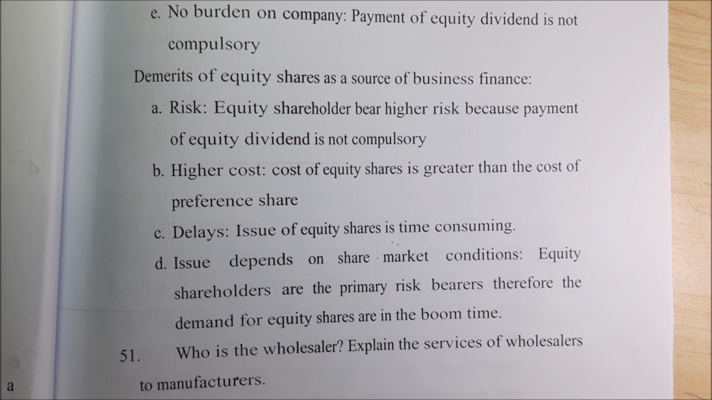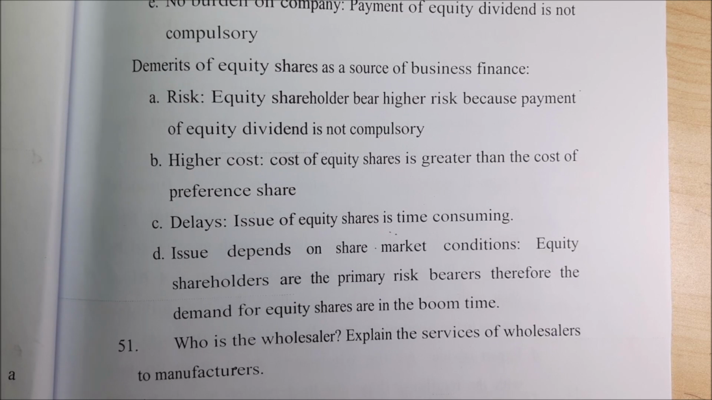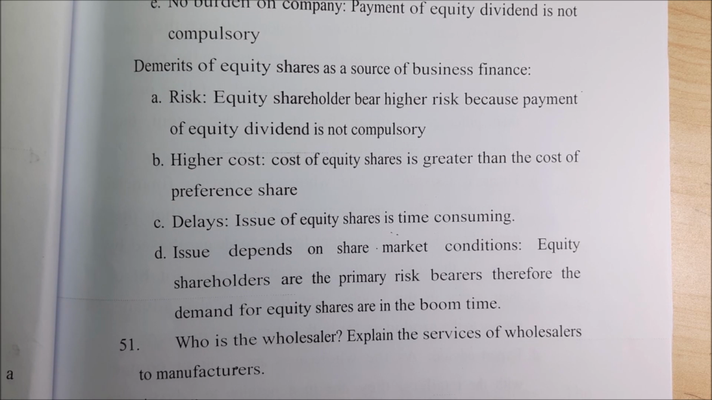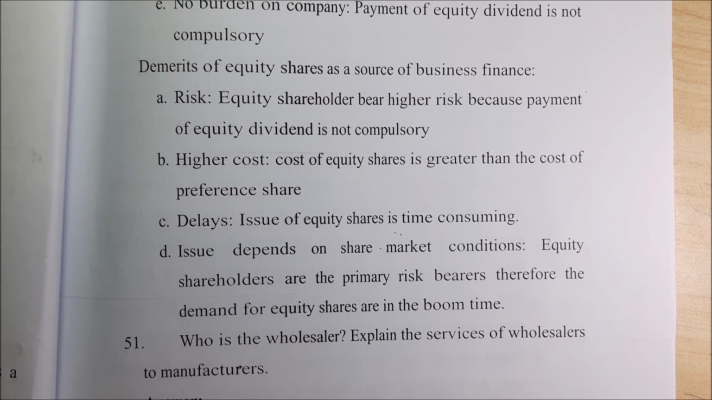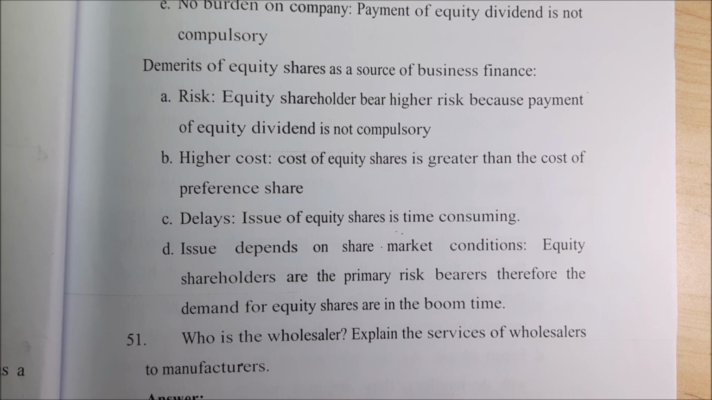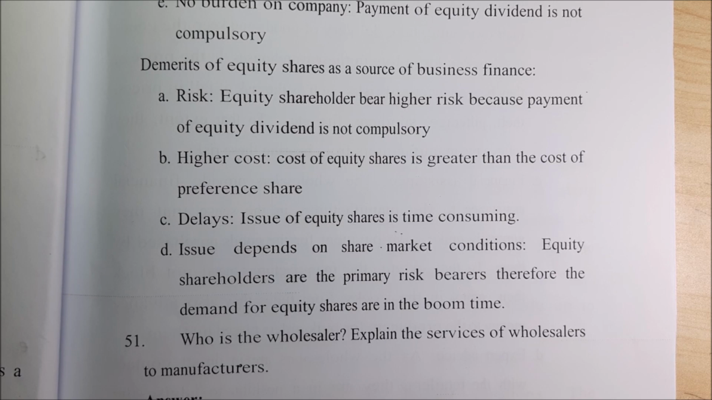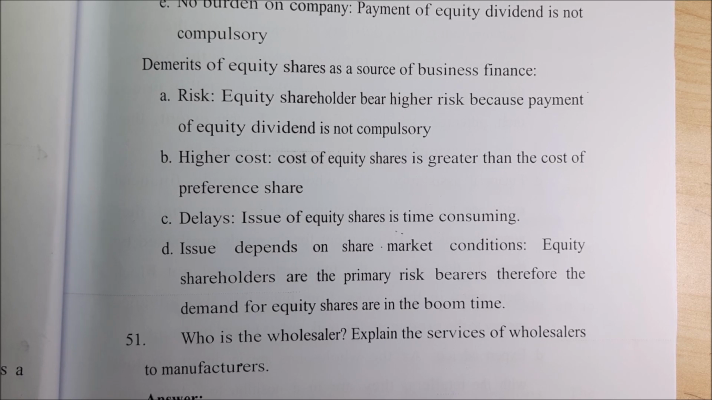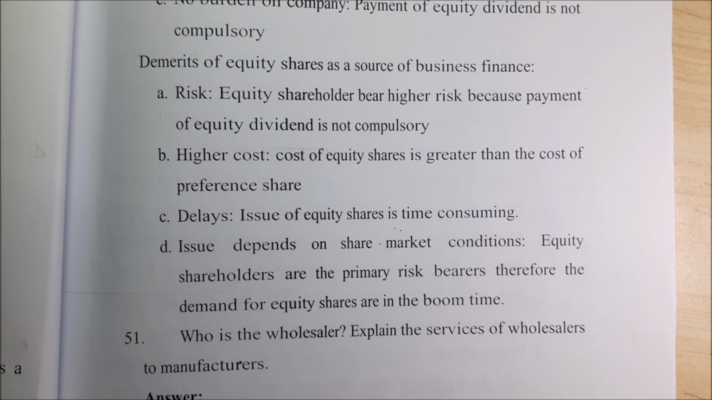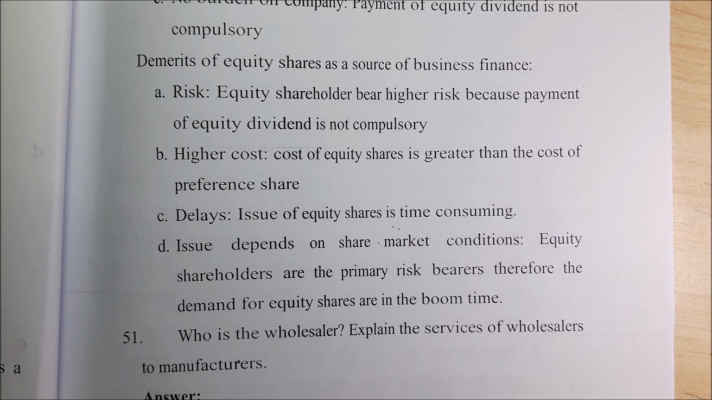Equity shareholders bear higher risk because payment of equity dividend is not compulsory. Higher cost: the cost of equity shares is greater than the cost of preference shares. Delay: issue of equity shares is time consuming. You know that we have done that one, that is minimum subscription. I hope you remember. Minimum 90% it is there, minimum subscription. Then only you can allot shares. Otherwise it is not possible. So till that time you cannot.